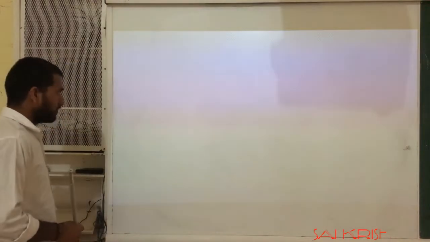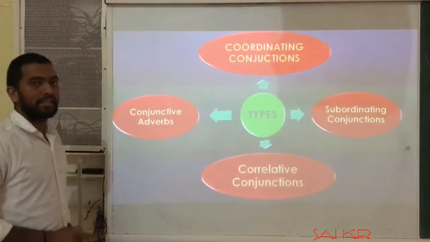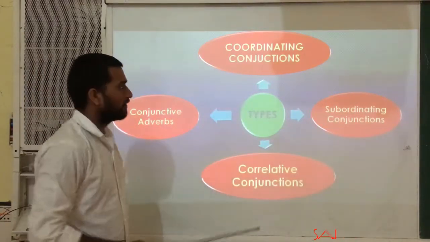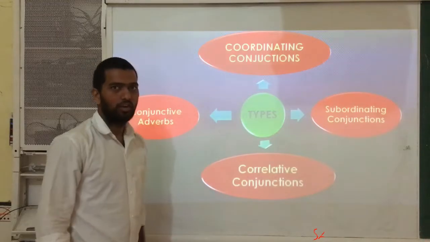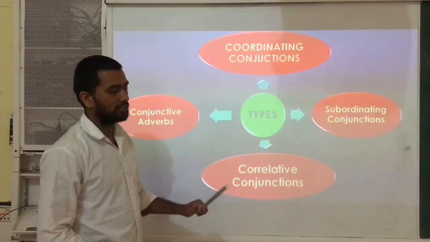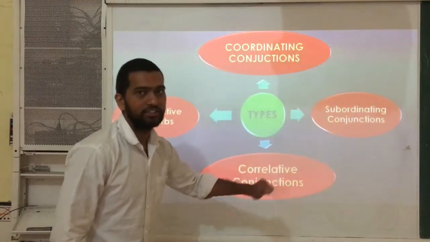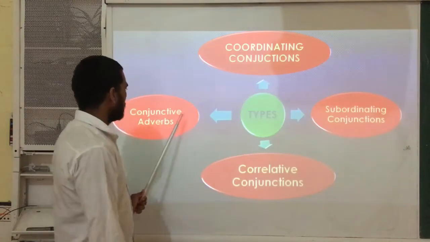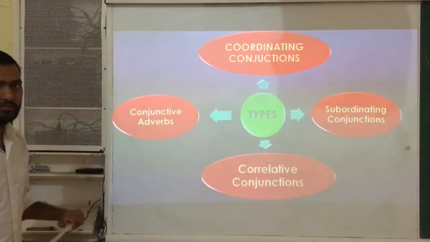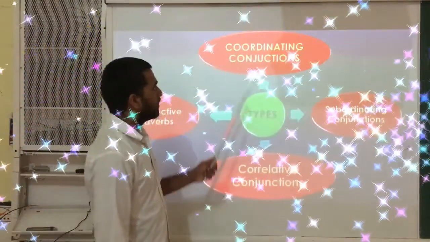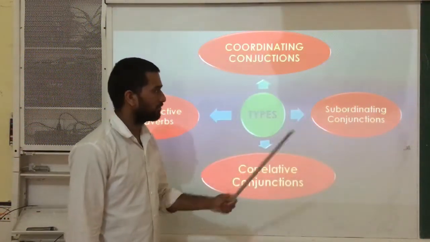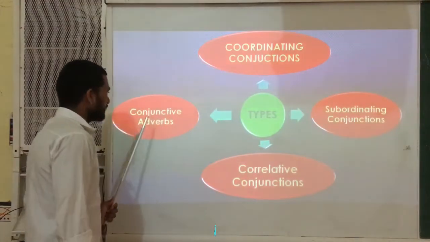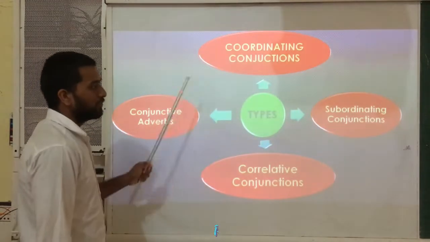Okay? First of all, before going to examples, we will discuss the types of conjunctions. How many types of conjunctions are there? First one, coordinating conjunctions. Second one is subordinating conjunctions. Third one is correlative conjunctions. And the fourth one, conjunctive adverbs. Okay? There are four types of conjunctions: coordinating conjunctions, subordinating conjunctions, correlative conjunctions and conjunctive adverbs.